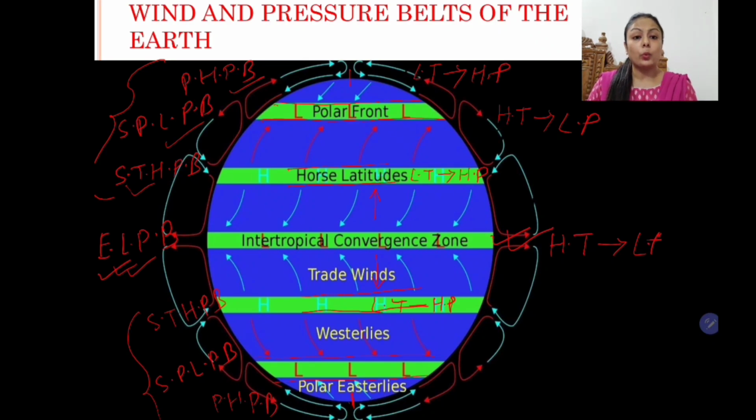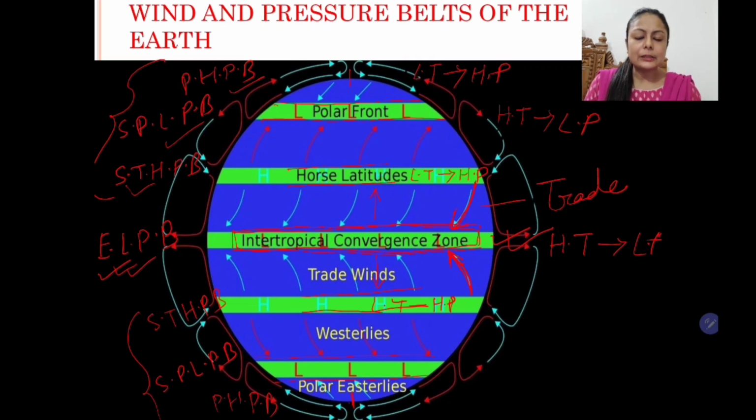Now we learn about the wind system. Let's start from the equator. Near the equator you can see it's written intertropical convergence zone. So here you will find the arrows are moving towards the equator. So these are actually winds called trade winds. The trade winds blow from northeast as well as southeast, and they meet near the equator, and this region where the trade winds meet is known as the intertropical convergence zone.